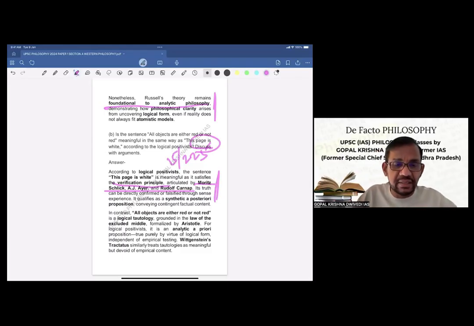Let us go to the other sentence. In contrast, "all objects are either red or not red" is a logical tautology grounded in the law of excluded middle, formalized by Aristotle. Now you see here we have quoted various philosophers and their references, right from Aristotle to logical positivists. So this makes your answer philosophically strong, and it reflects deep knowledge of philosophy as expressed in various quotes and references. Now, for logical positivists, it is an analytic a priori proposition.